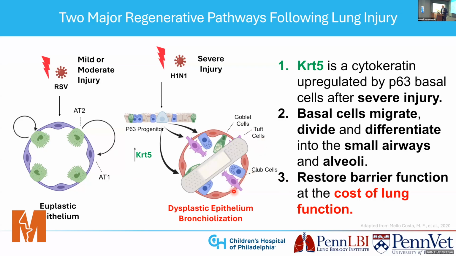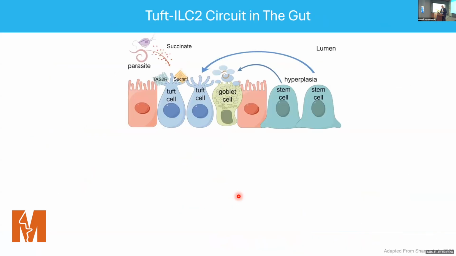And as it was mentioned earlier, they're so-called Tuft cells because of these apical projections that they use to sense the environment and trigger different signals. Much of what we know about Tuft cells actually comes from work in the gut, where Tuft cells regulate this ILC2 circuit in response to parasitic pathogens.